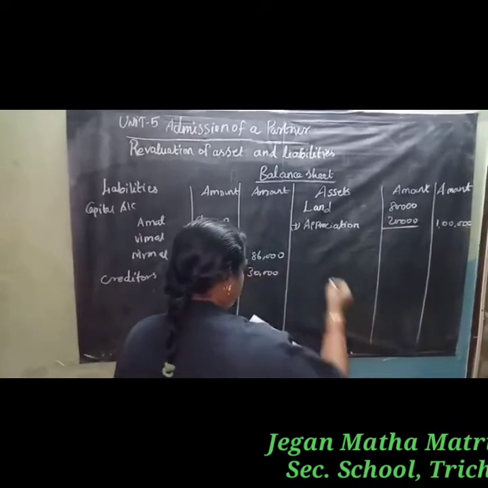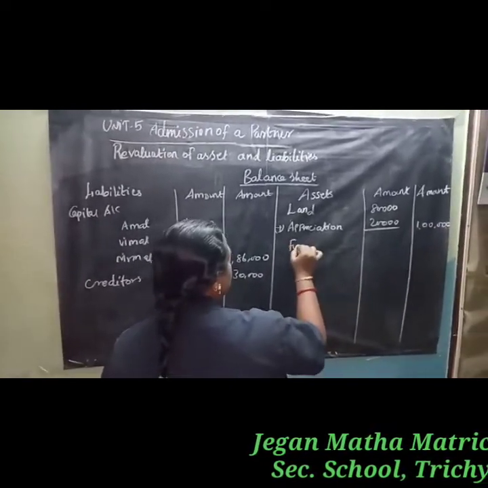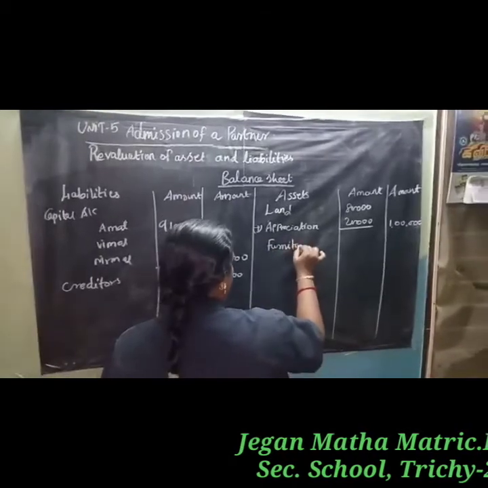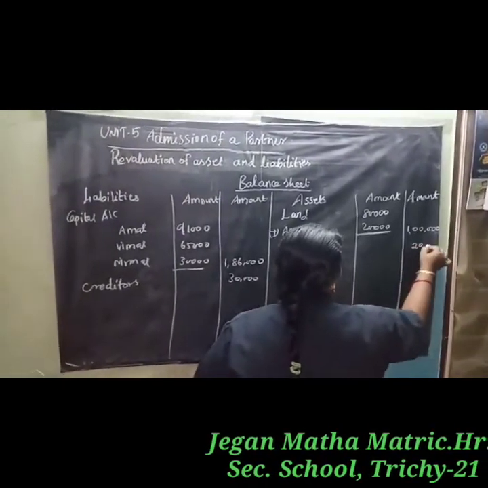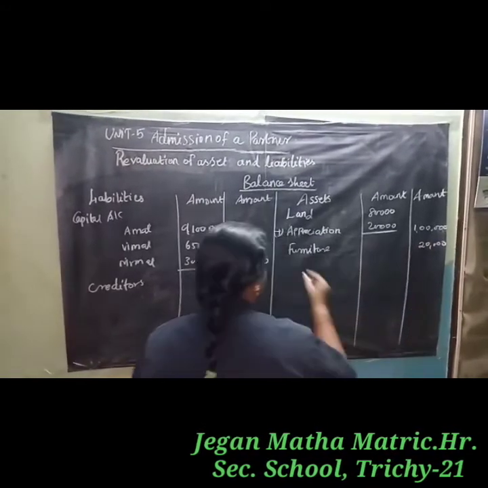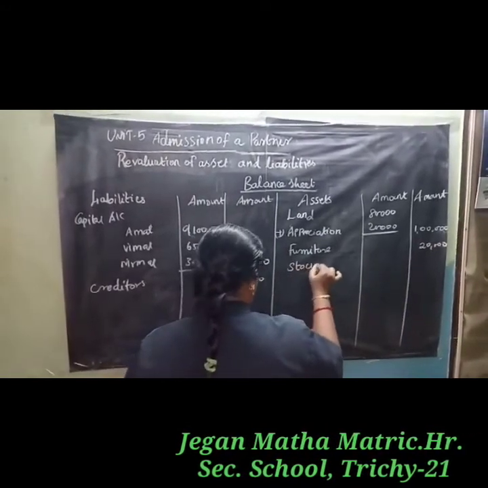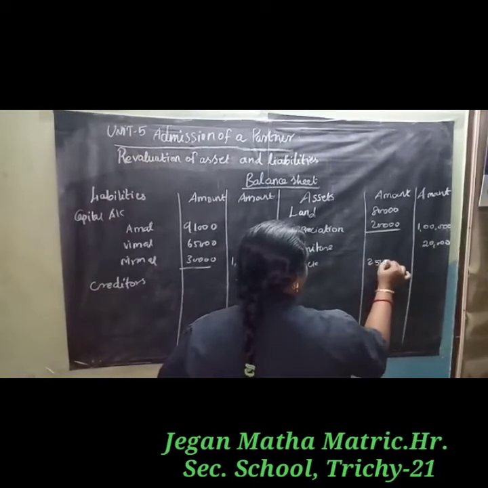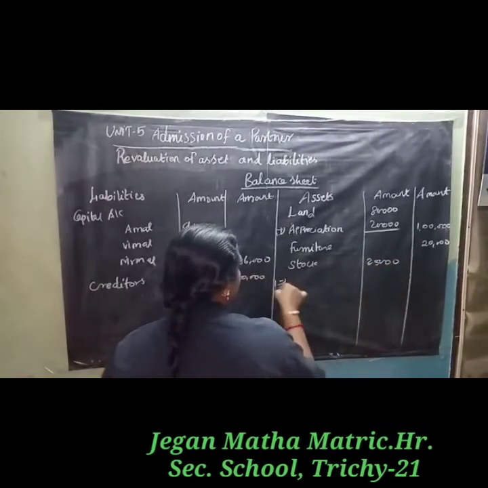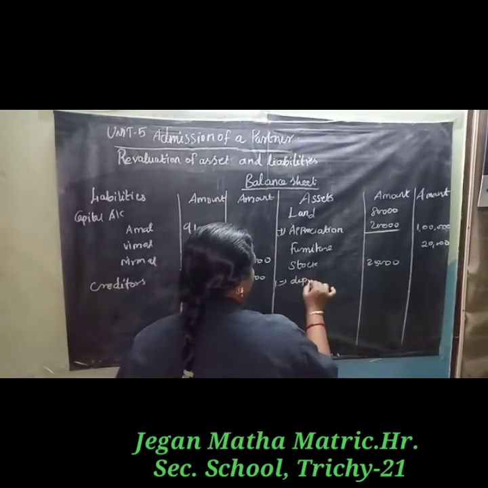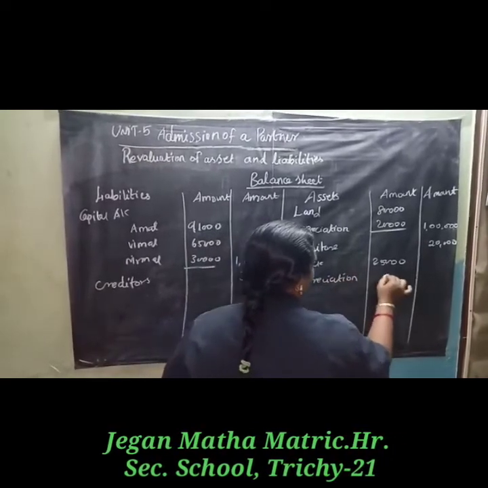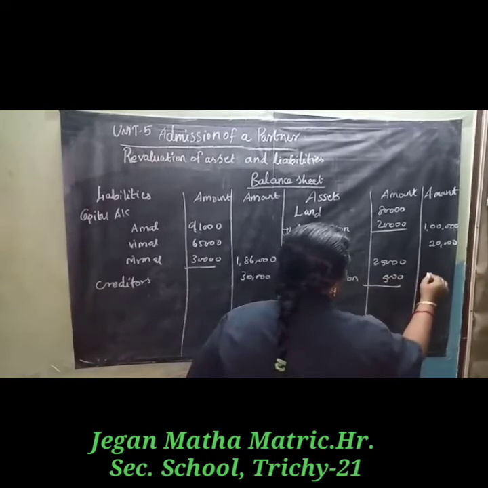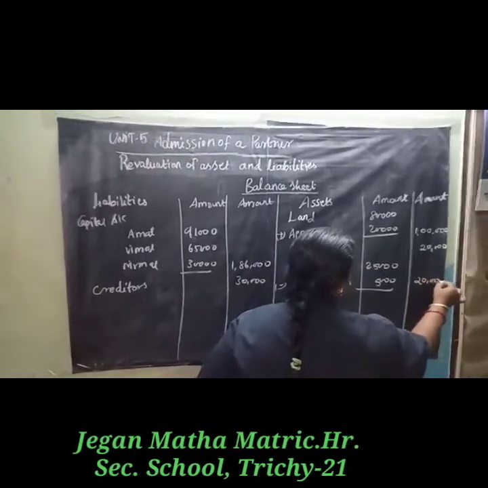Next, furniture 20,000. Next, stock 25,000. The adjustment is depreciation of 5,000, and depreciation means loss, so we minus 5,000, total 20,000.